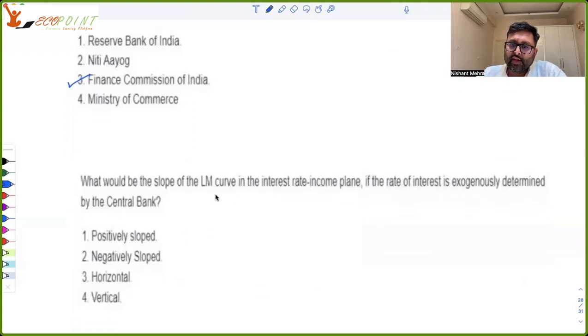What would be the slope of the LM curve in the interest income plane if the interest rate is exogenously determined? LM curve RY plane में ड्रॉ होता है. अगर इंटरेस्ट रेट पहले से ही फिक्स्ड है, so R में तो कोई चेंज नहीं होगा, तो LM curve horizontal बन जाएगा, right?